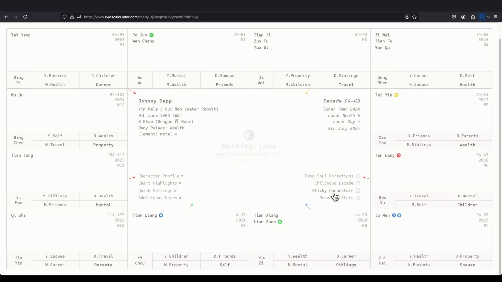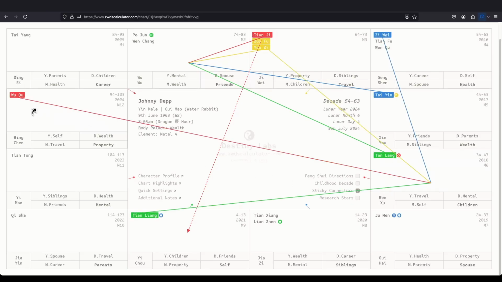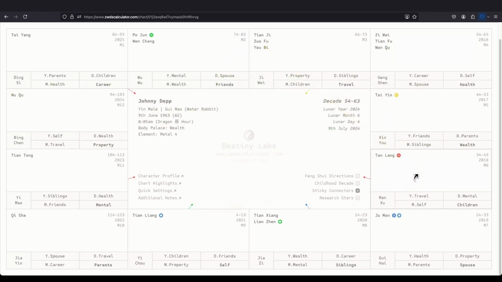Next, we have sticky connectors. With sticky connectors, you can have multiple 四化 from more than one box, right? So let's say we have the spouse, decade spouse, right? We want to fly here, and then it flies to here. Let's say you want to follow up. When it flies to here, then where does it end? So it flies Ji to here, right? This is a convenient way to follow and see where it ends to tell a fuller story of an event.